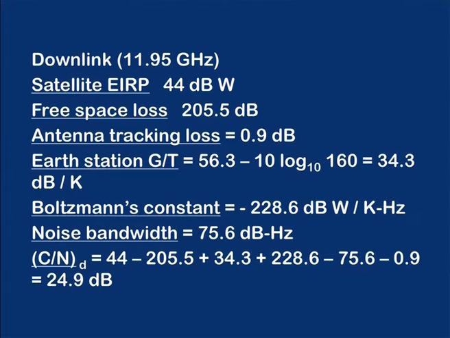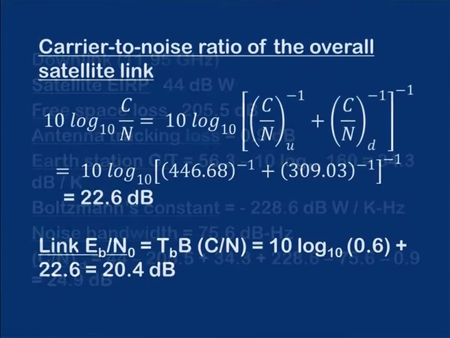Boltzmann constant is 228.6 dB watts per Kelvin hertz, and noise bandwidth is 75.6 dB hertz. See, everything we have calculated in decibels, so the overall carrier to noise ratio is found simply by adding all these. The carrier to noise ratio for the downlink is found to be 24.9 dB.